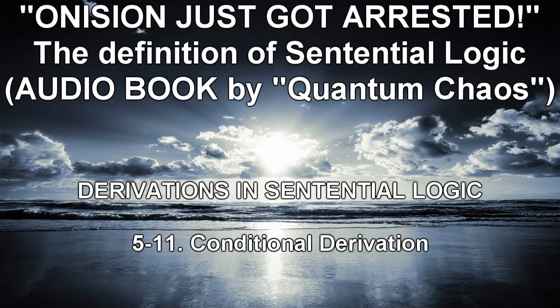The following examples introduce a new twist: three show lines in the same derivation, with a conditional derivation inside a conditional derivation. Example 4. 1. P∧Q→R PR. 2. P→(Q→R) show, CD. 3. P assumption. 4. Q→R show, CD. 5. Q assumption. 6. R show, DD. 7. P∧Q 3, 5, conjunction. 8. R 1, 7, MP. Example 5. 1. P∧Q→R PR. 2. P→(Q→R) show, CD. 3. P assumption. 4. Q→R show, CD. 5. Q assumption. 6. R show, DD. 7. P∧Q 3, 5, conjunction. 8. R 1, 7, MP. Needless to say, the depth of nesting is not restricted.